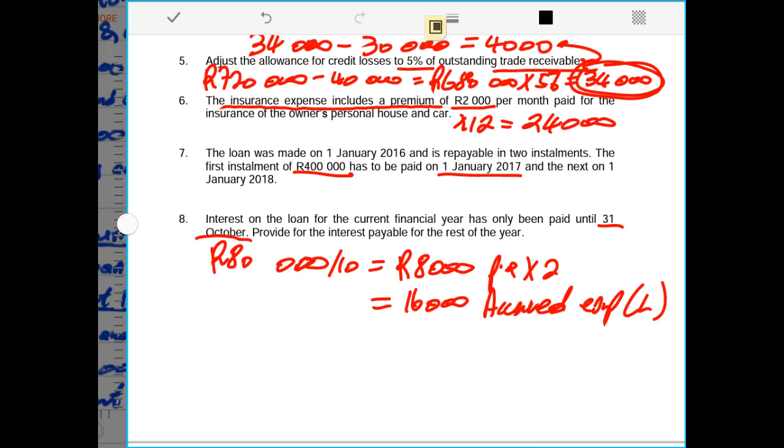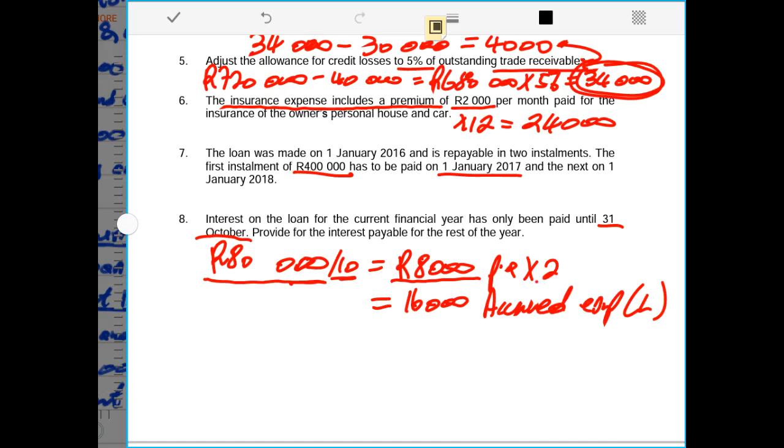And they say provide for the interest payable for the rest of the year. And we said 80,000 rands of the interest that was already paid, divide by 10 months, that gave us 8,000 of the interest per month. And it's only paid up to October. It means November and December for the interest on this loan was not yet paid.